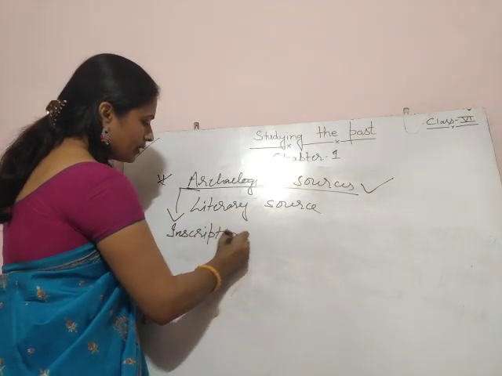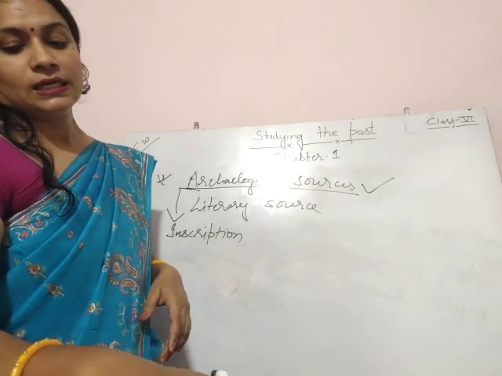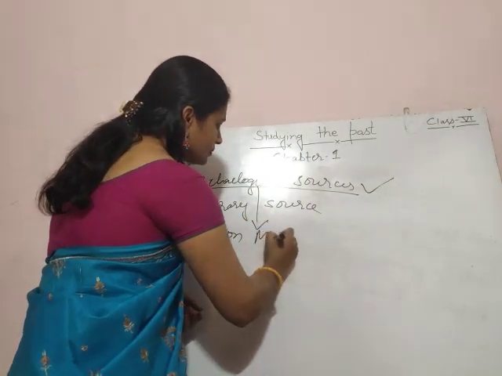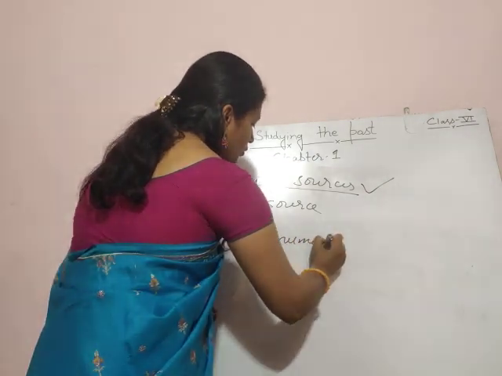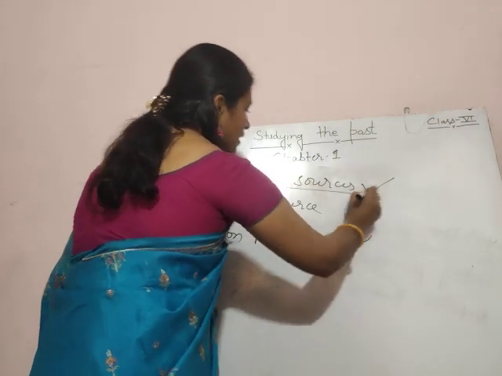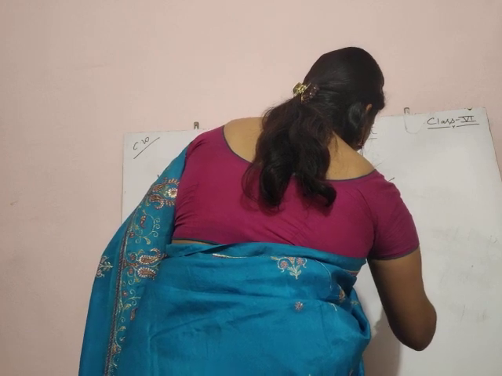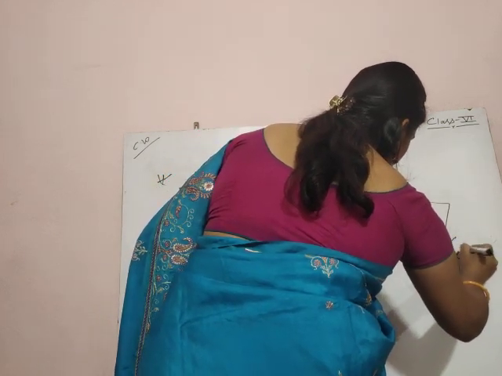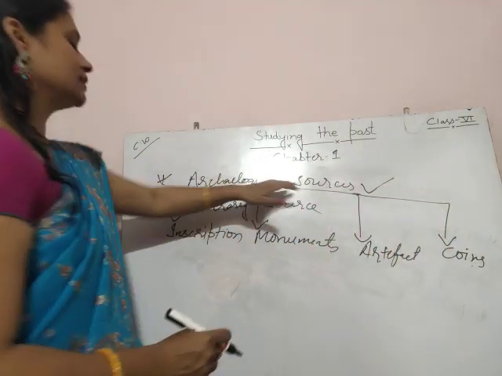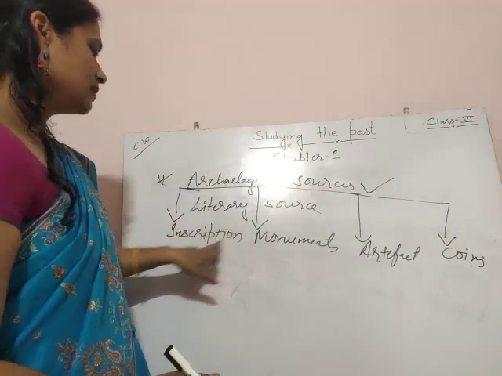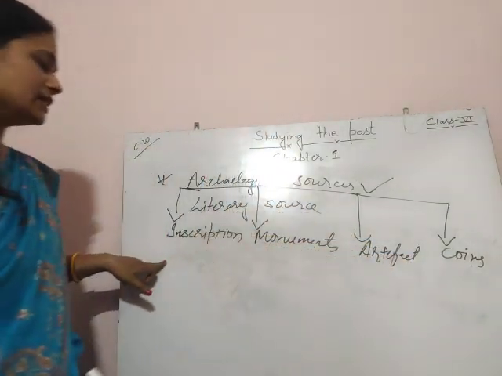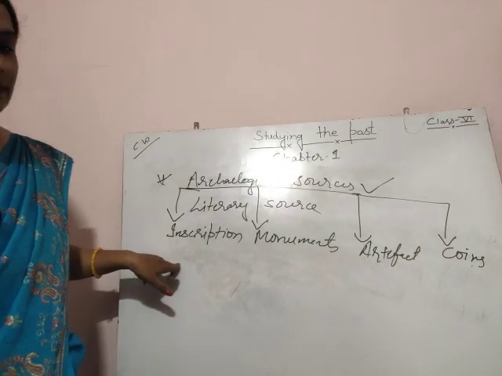Inscriptions. The second is monuments. Third is artifacts. And fourth is coins. How many kinds of archaeological sources? Inscriptions, monuments, artifacts and coins. These are the archaeological sources.